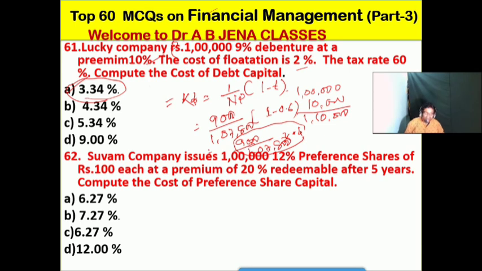So again, Shubham company issues 1 lakh 12% preference shares of 100 rupees each at a premium 20% and redeemable after 5 years. Compute the cost of a preference share capital. So friends, you also start the calculation. So what will be the cost of a preference share capital? You start also.